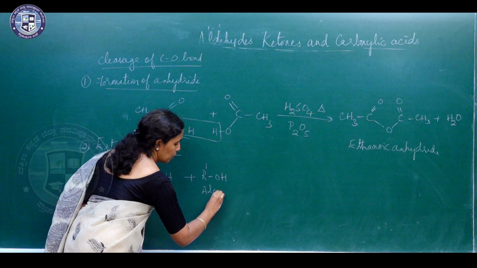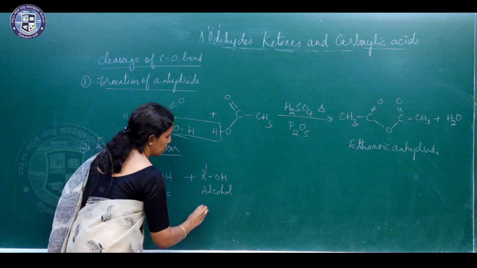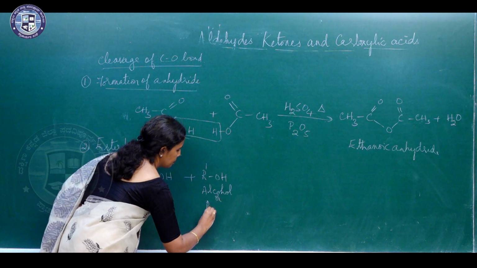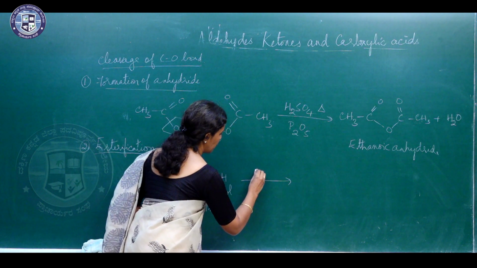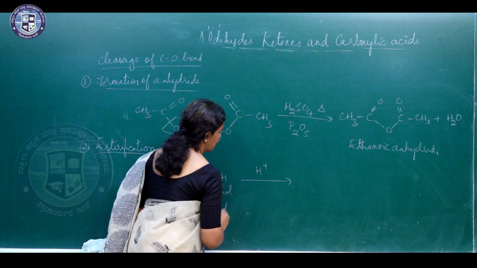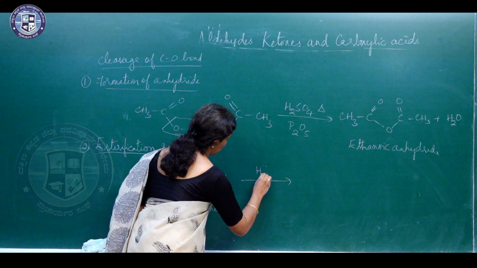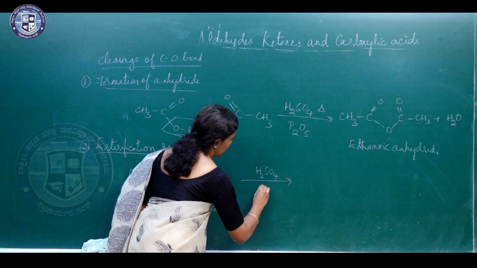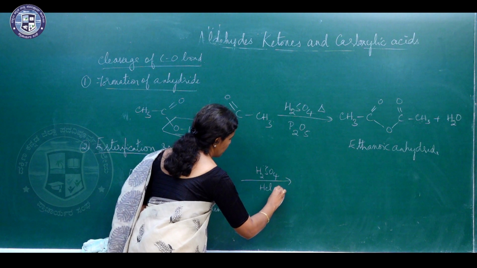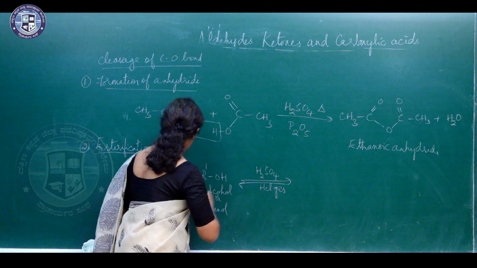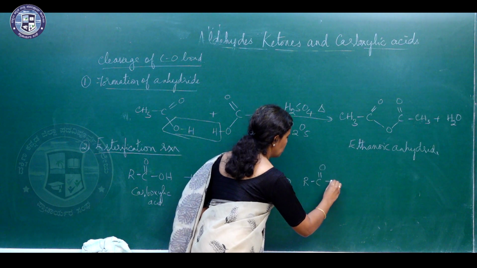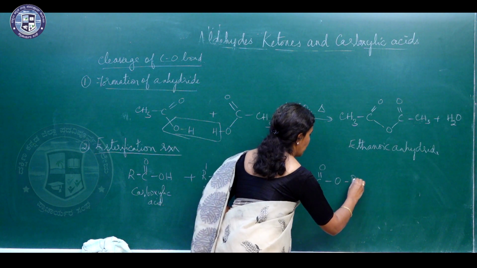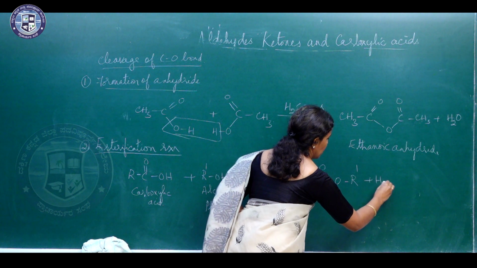It can be an alcohol or it can be a phenol, in presence of a mineral acid like H2SO4, or it can be HCl gas. It is a reversible reaction. So, it results in the formation of RC double bond O R dash along with water.